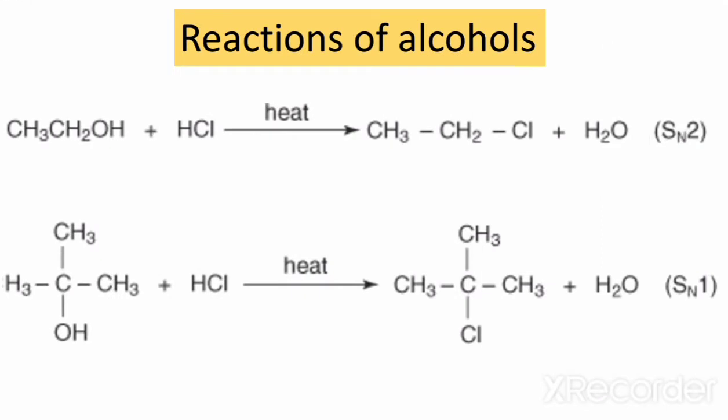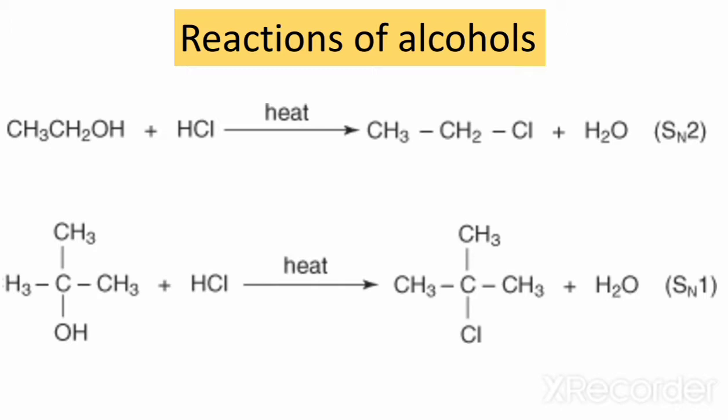The next is the reaction of alcohols. So firstly, alcohol when reacted with the acid in the presence of heat gives alkyl halide. The Cl halide from the hydrochloric acid will replace the hydroxyl from alcohol, so it will form alkyl halide, and as a byproduct water. So it is an SN2 reaction, that is a single step reaction.